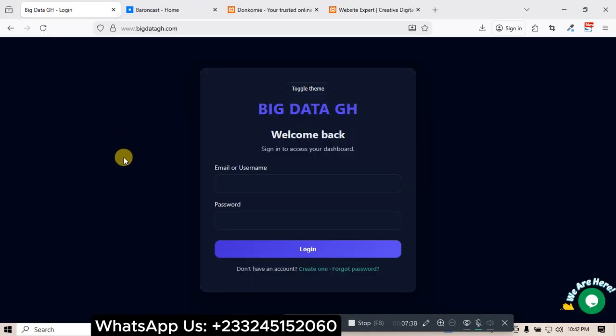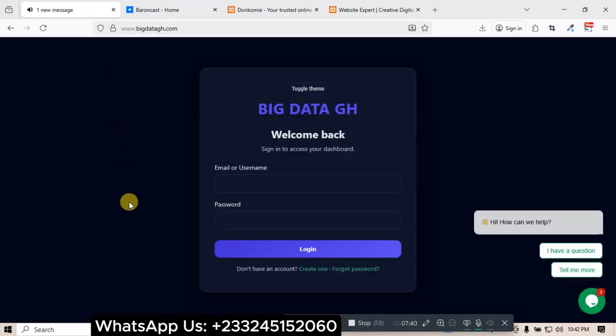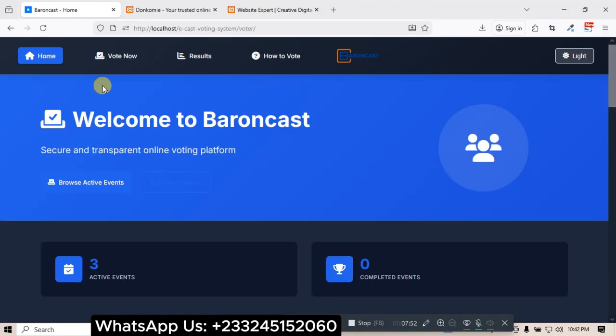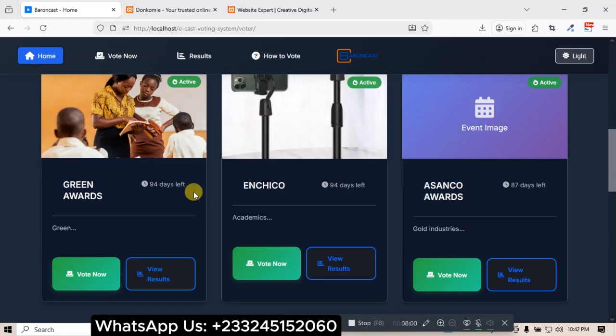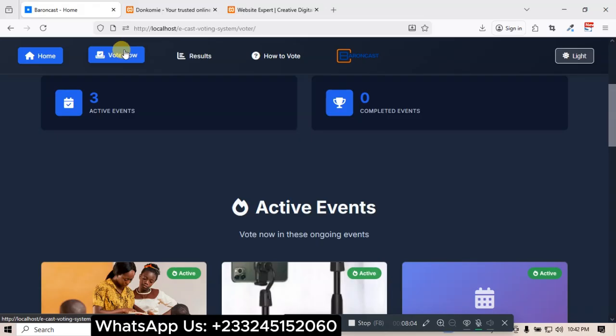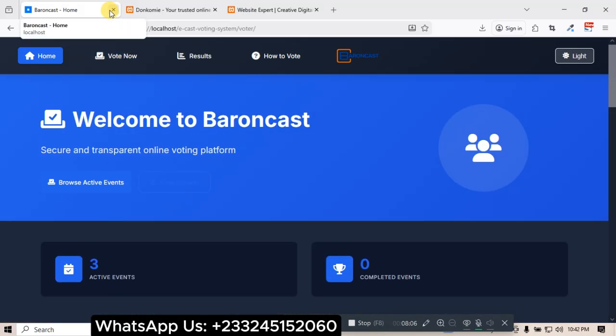The next one is Big Data GH. This is a production platform for selling data bundles. I don't want to talk much because it's something else. Yeah, for buying data. If you need data, you can come here. Let me close that. And this one is an online voting system, for events and online voting, something of that sort. It's a complete system. Let me close this too.